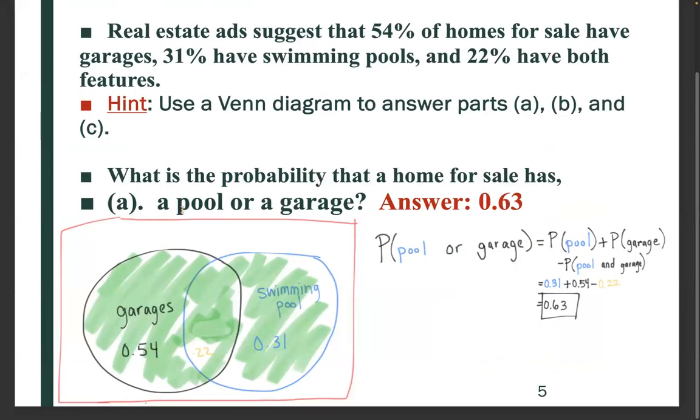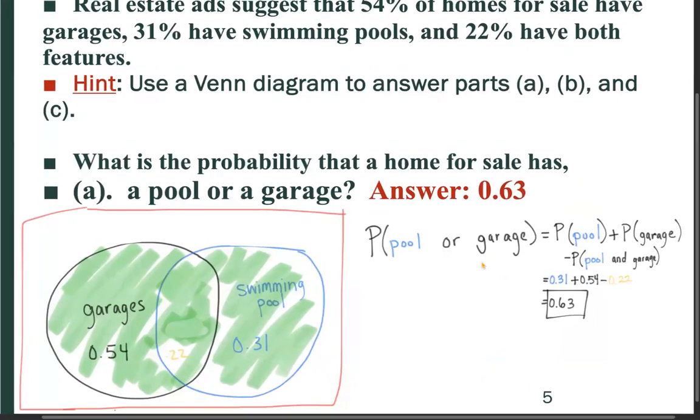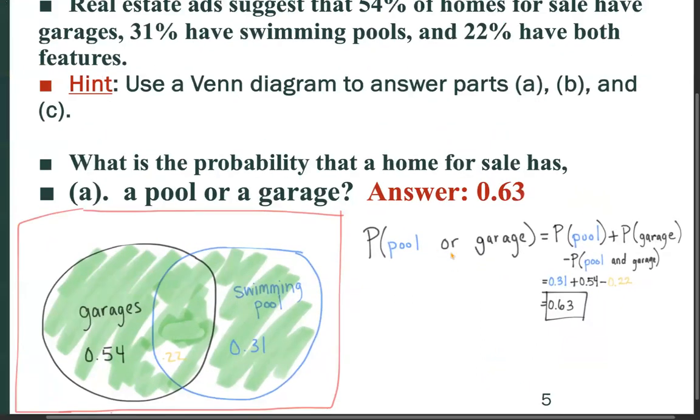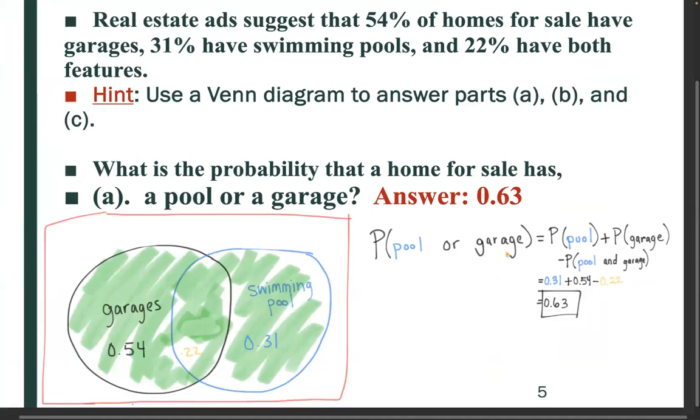So we first want to know the probability that a home for sale has a pool or a garage. So here, the probability of having a pool or garage equals the probability of a pool plus the probability of a garage minus the intersection of having a pool and a garage.